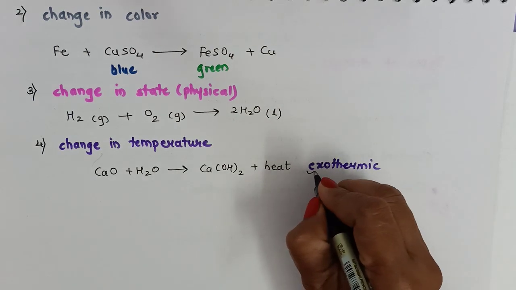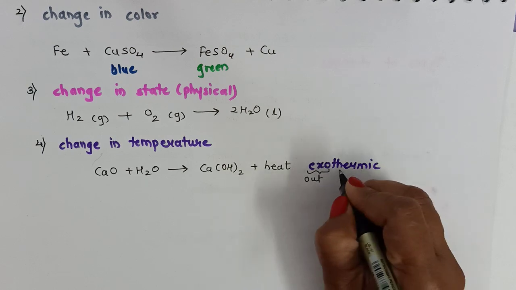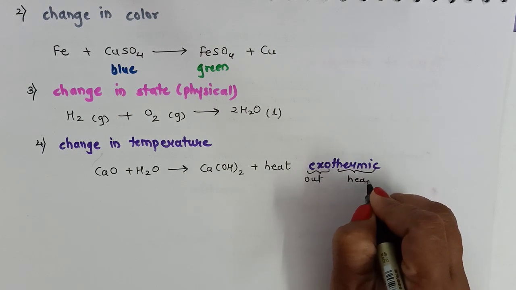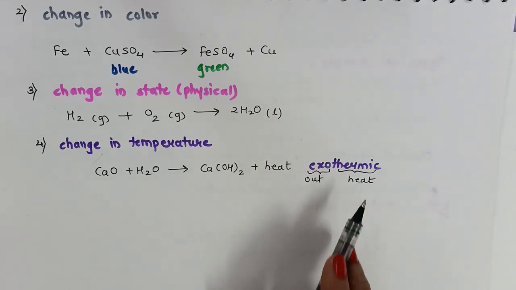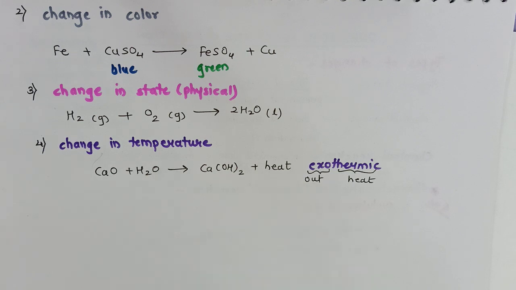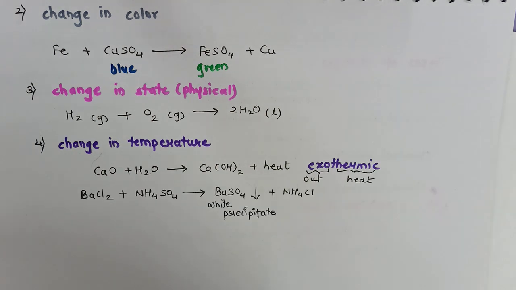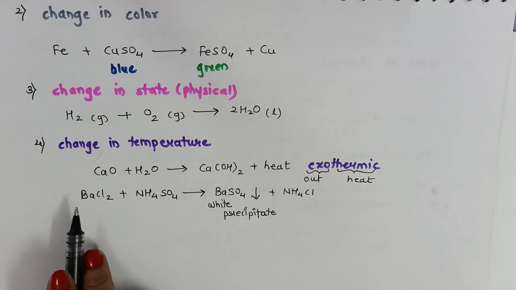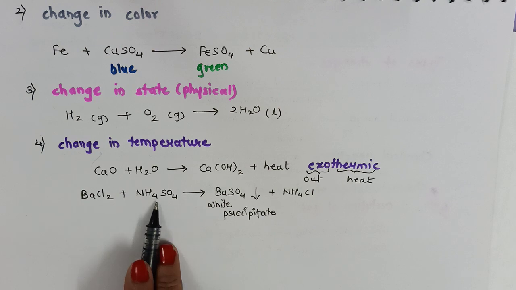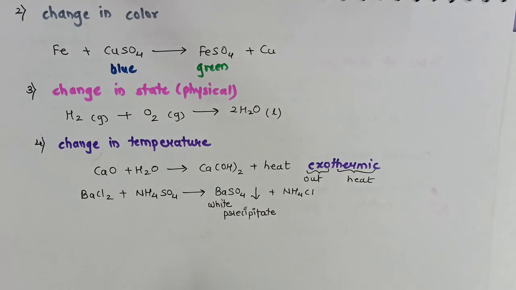Exo means out, thermic means heat. So all those reactions in which heat is given out, they are called as exothermic reaction. Sometimes the test tube temperature lowers down also. For example, when barium chloride is treated with ammonium sulfate, we get the white color precipitate of barium sulfate, and along with that ammonium chloride is formed.